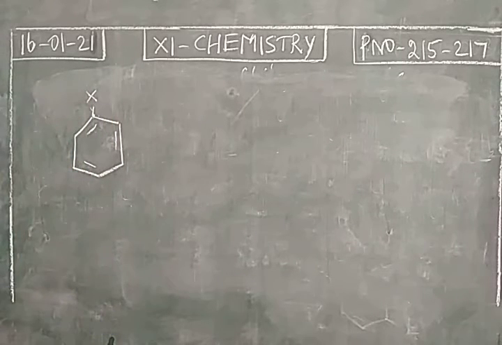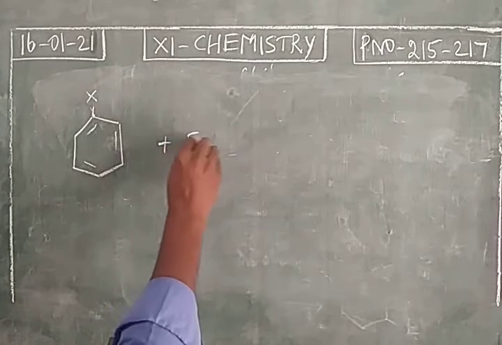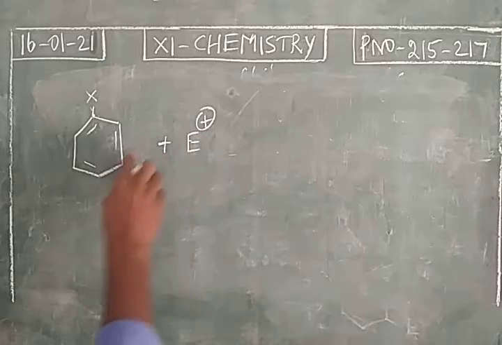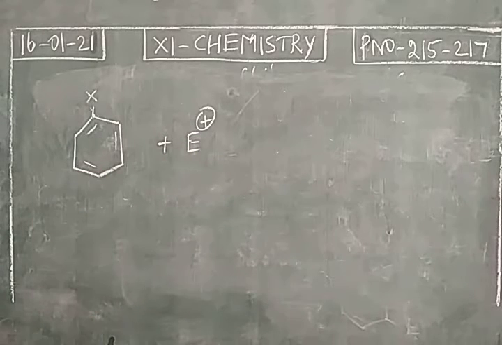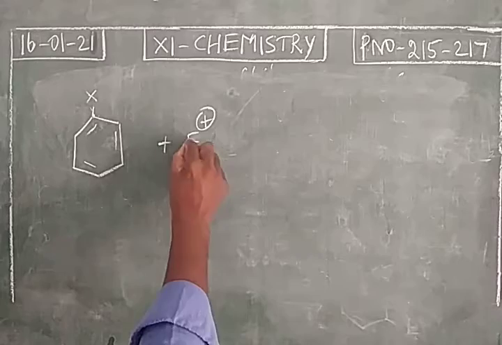This will direct the incoming electrophile. So there are 5 hydrogen atoms which can be easily replaced by an electrophile. So this is an electrophilic substitution reaction. There are two possibilities.